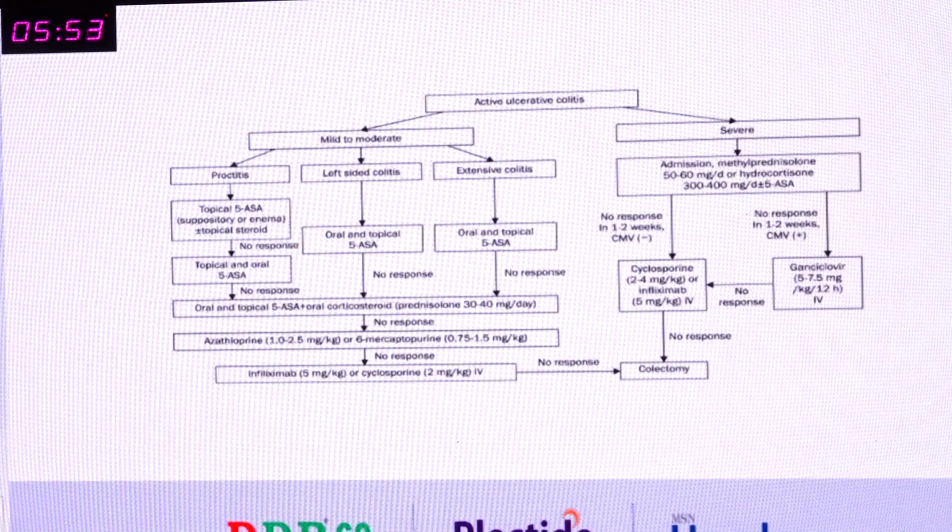See, first, left-sided colitis, all the patients start with the 5-ASA, see through that whether the patient is responding or not. If the patient doesn't seem to show a response, start with steroids. If the patient is not responding, consider adding immunomodulators, and if no response, you can go for biologic support. In the background of severe conditions, always consider CMV colitis and other conditions. You can add rescue therapy like cyclosporine in your management protocol if the patient is not responding.